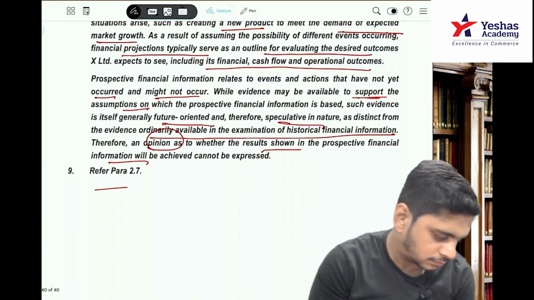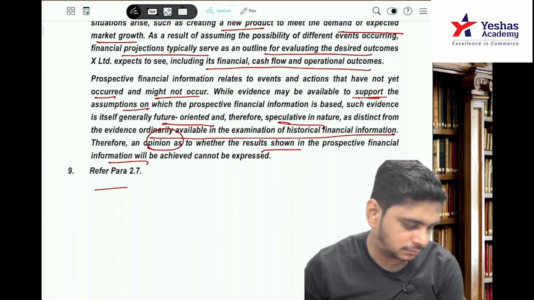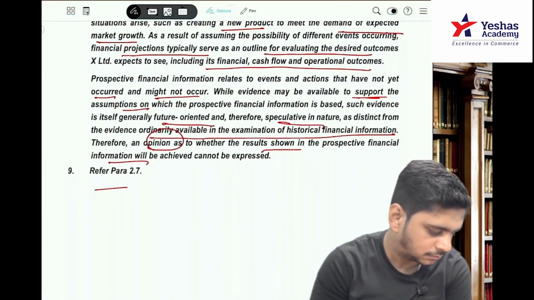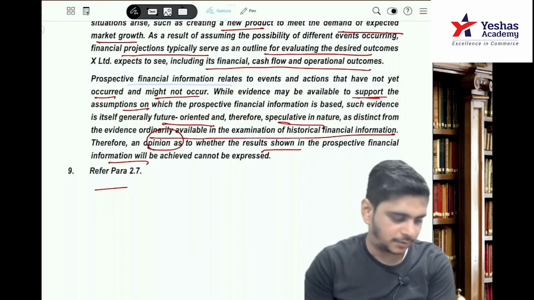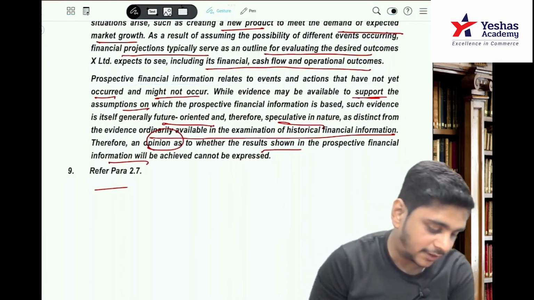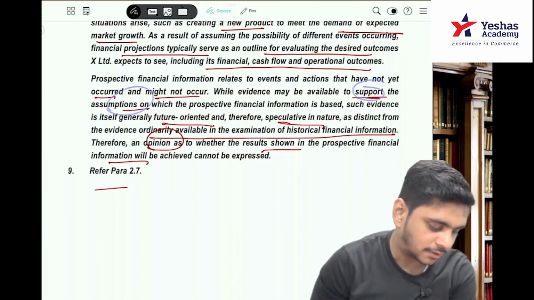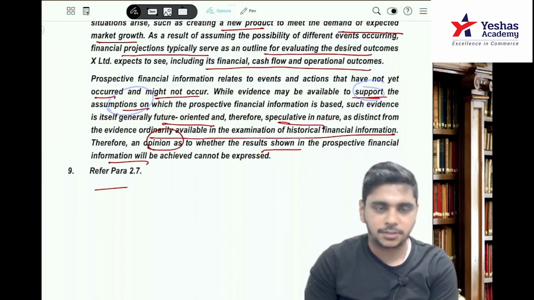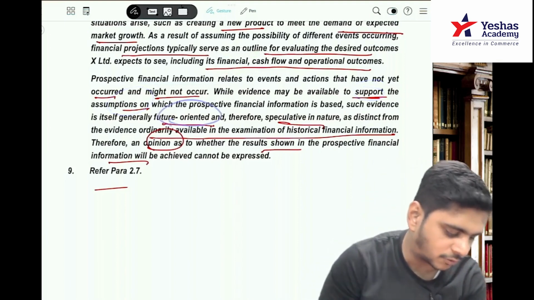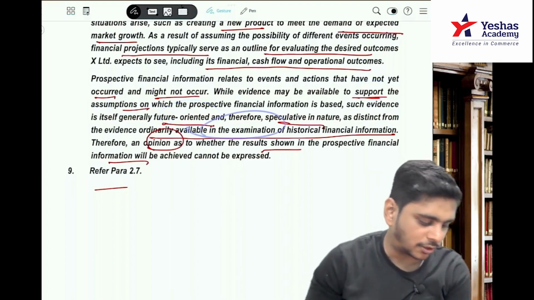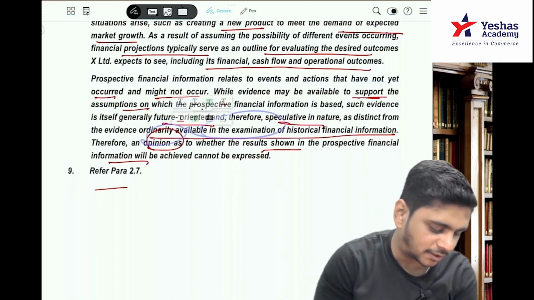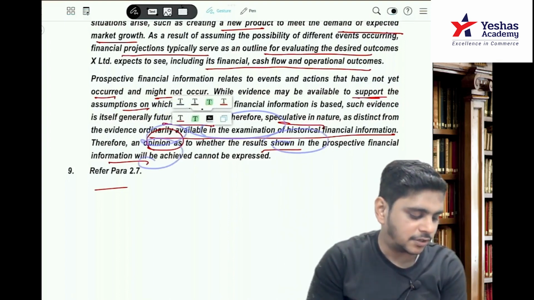Now, prospective financial information relates to events and actions that have not occurred and might not occur. While evidence may be available to support the assumptions on which the prospective financial information is based, such evidence is itself generally future oriented and therefore speculative, as distinct from the normal audit of historical financial information. Therefore, an opinion as to whether the results shown in PFI will be achieved cannot be expressed.